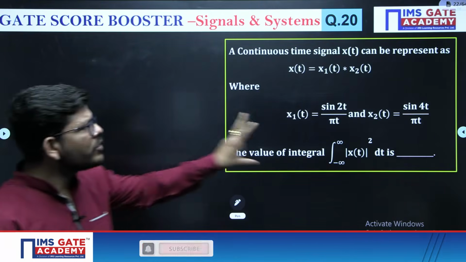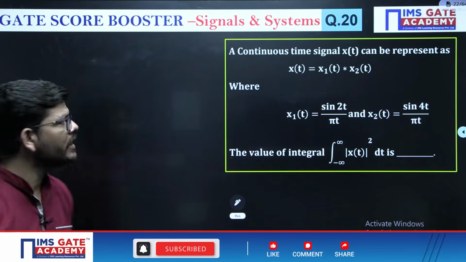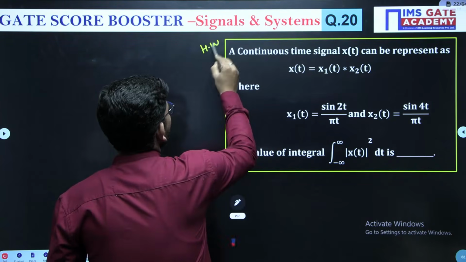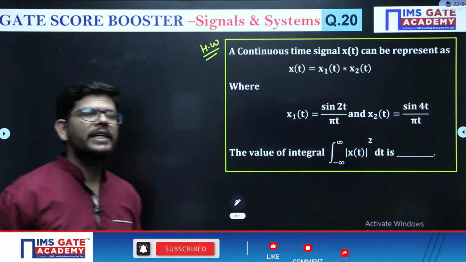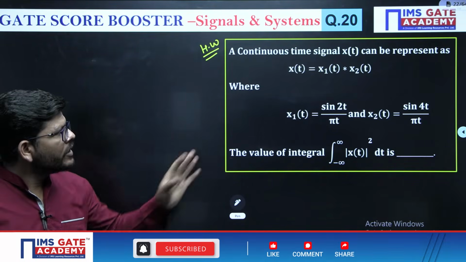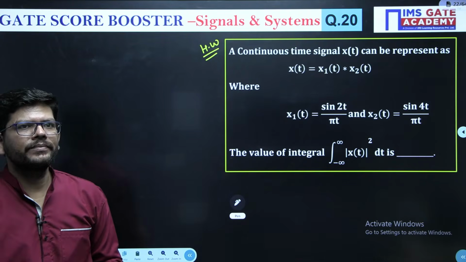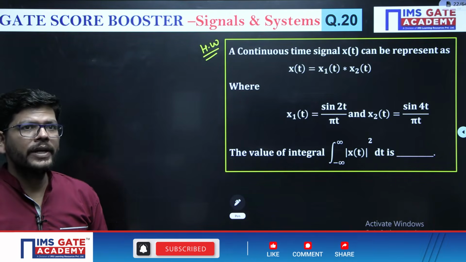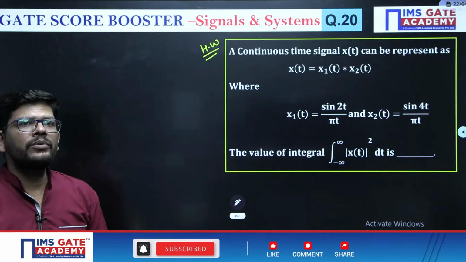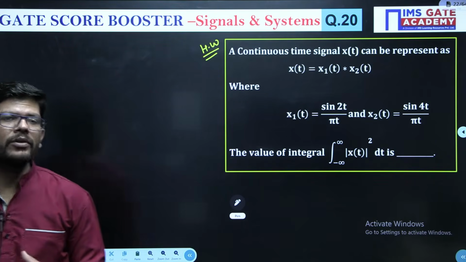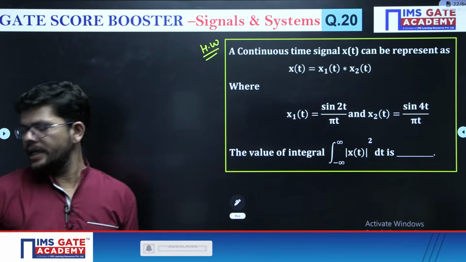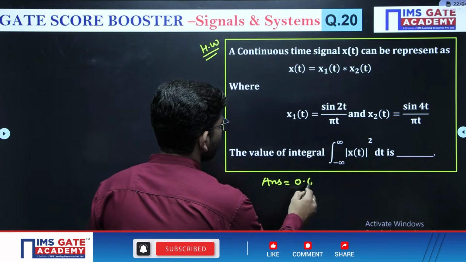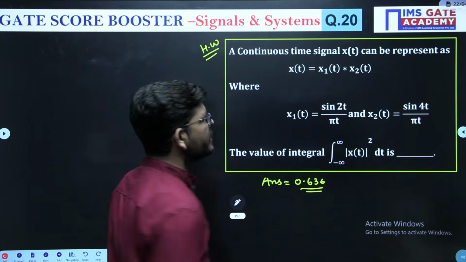Then I am giving you this question as homework, because this is related to question number 19 and question number 18 that we have done. I want you people to solve this question, and when we meet in part 2, if you have doubts, we will discuss it. The answer of this question is 0.636.